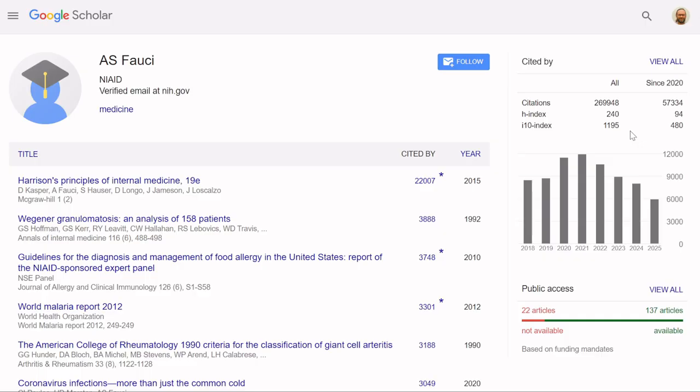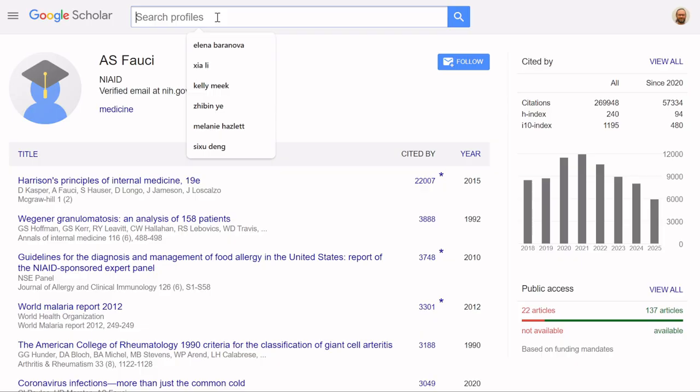but it does indicate that he is a very respected researcher in his field. He was the director of the National Institutes of Health for a reason. Now, after the Biden administration ended and was replaced by the Trump administration, Anthony Fauci was replaced by Jay Bhattacharya. So let's look him up.